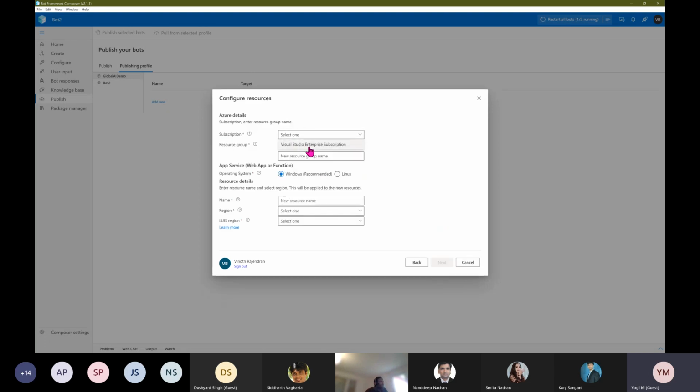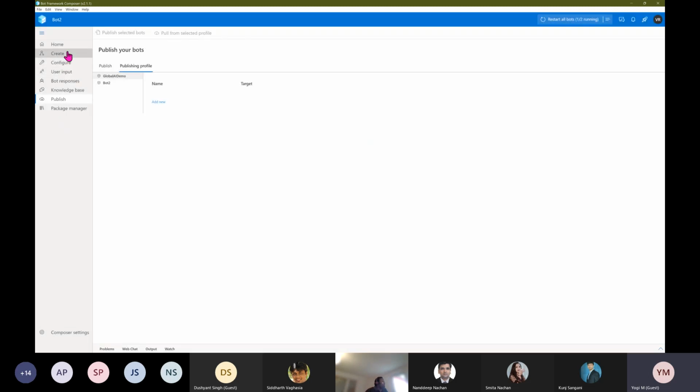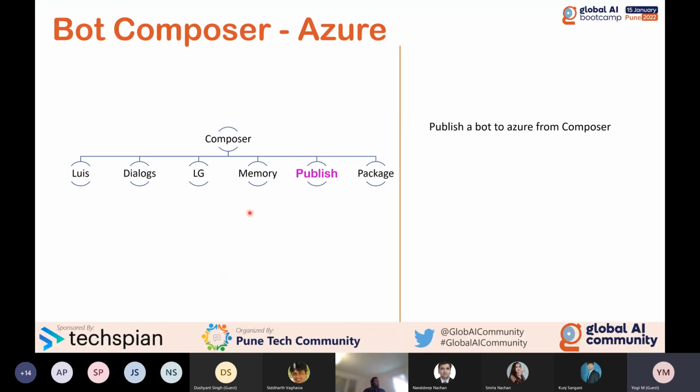You have to select your subscription and resource group, and where you want to publish, in Windows or Linux. And if you are using LUIS, you have to enter that information, and you can go to the publish phase. I'm not going to publish, I just skip it. So publish also is done. Okay, next we are going to talk about package.